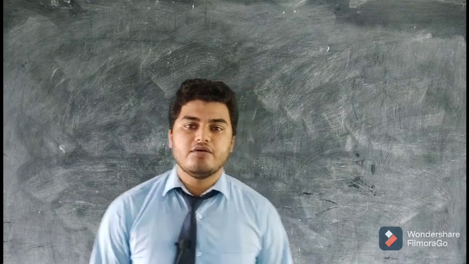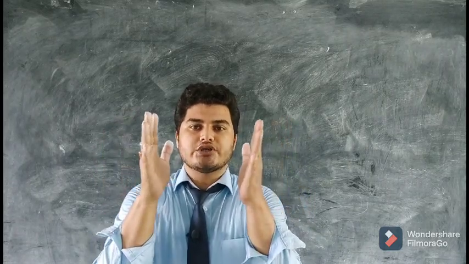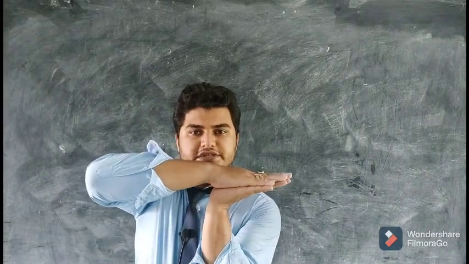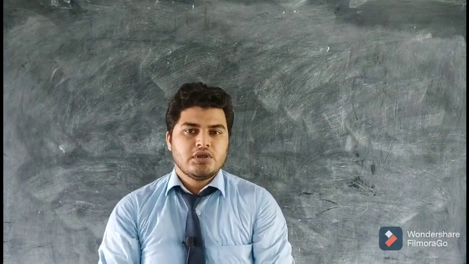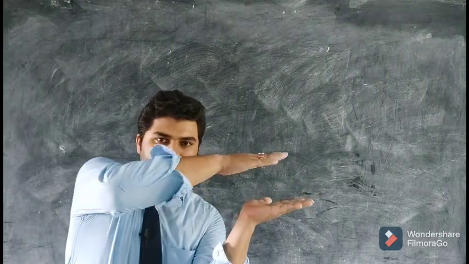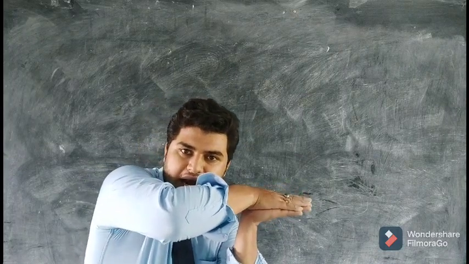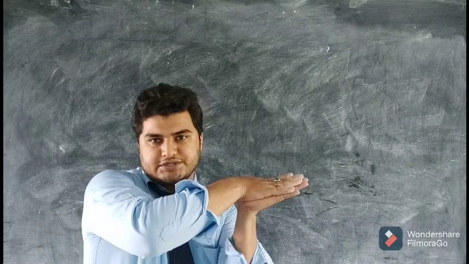Next topic is friction. Now let's understand what is friction. Whenever two surfaces come into close contact with each other, a force starts applying between the two surfaces, and that force is called friction force. This we have discussed in frictional force. So when a surface is coming in contact with another surface, there is a force acting between the two. If we are trying to slide one over the other, there is a difficulty in sliding of one surface over the other, and this is due to the friction between the two surfaces.